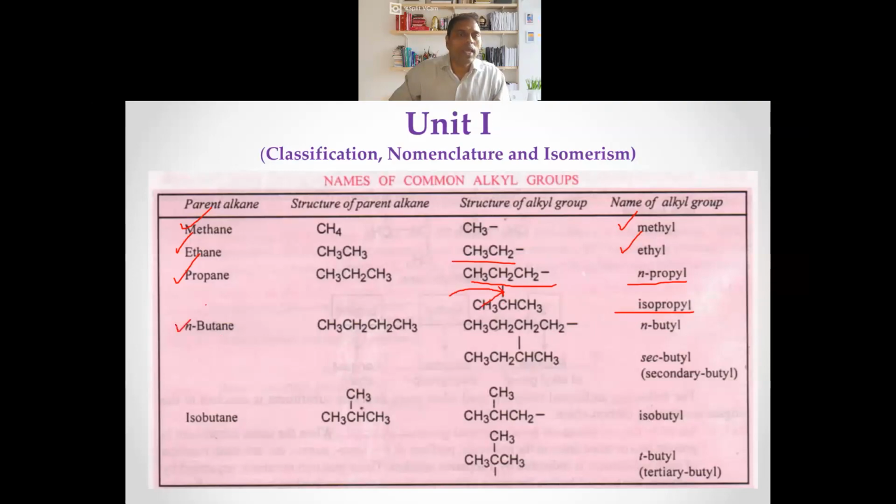The next is butane. When it is a straight chain, it is n-butyl. When the second last carbon is attached, we call that a secondary butyl. The secondary butyl is used as a side chain, right? It is used as a functional group. Where did this name secondary come from?